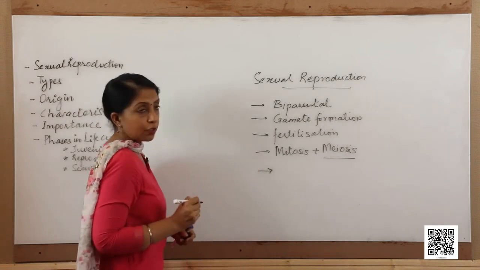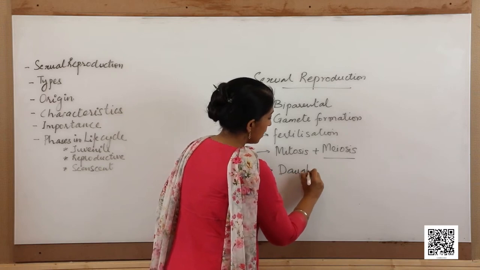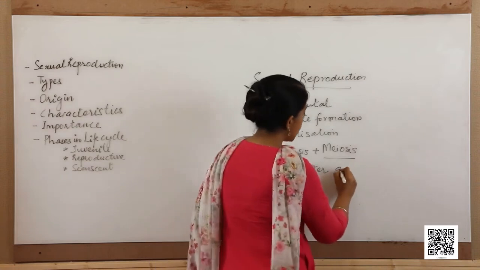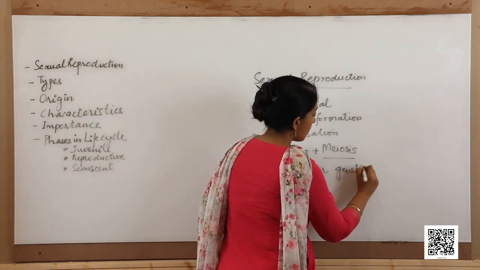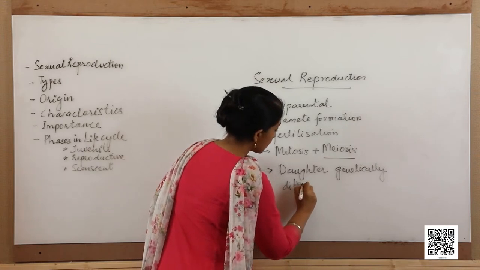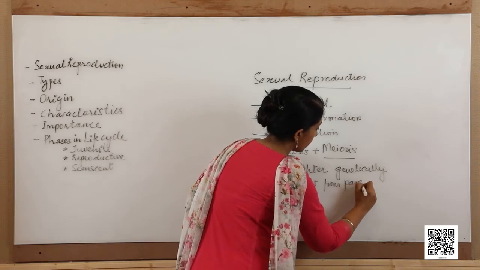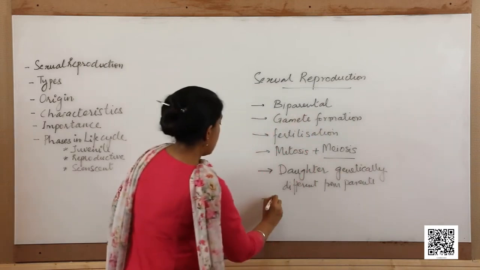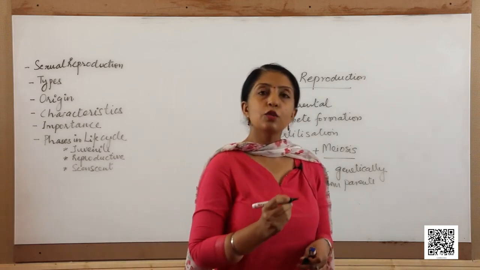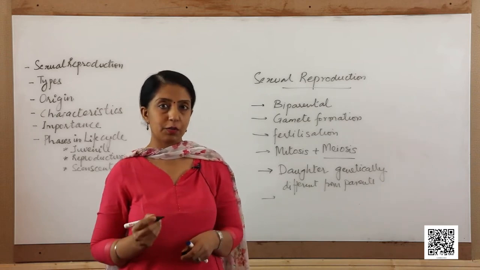Another characteristic feature of sexual reproduction is that the daughter cells or daughter organisms that are formed are genetically different from the parents. Another characteristic is that sexual reproduction has a slower rate as compared to asexual reproduction.